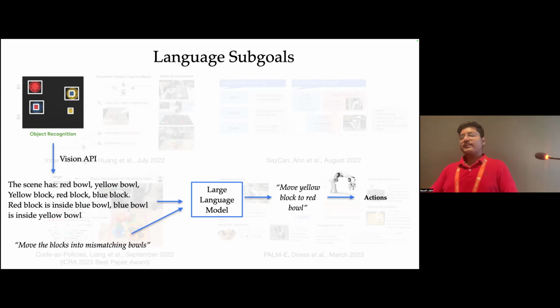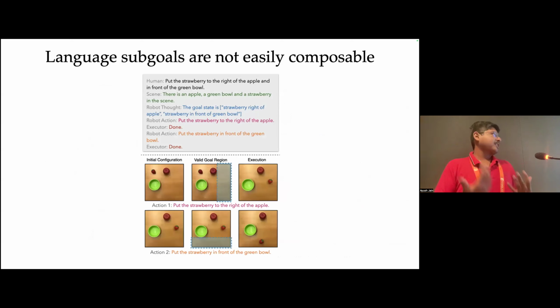Language as a subgoal is very useful for many different tasks. But sometimes language becomes a bottleneck. For example, if you want to communicate multiple constraints jointly at the same time, it's very hard to do in the language space. Here we want to put the strawberry to the right of the apple, as well as in front of the green bowl simultaneously. This means that the action policy needs to satisfy both these constraints jointly. And if we just specify one constraint at a time, we might not end up at a position which satisfies both the constraints simultaneously.